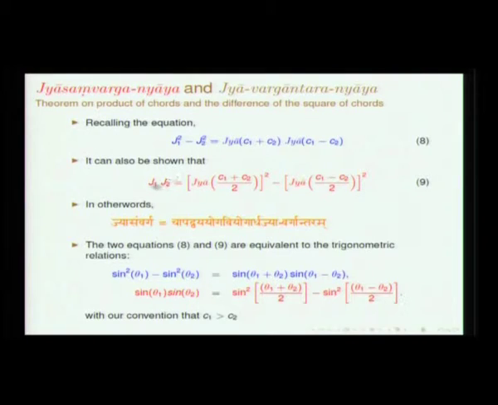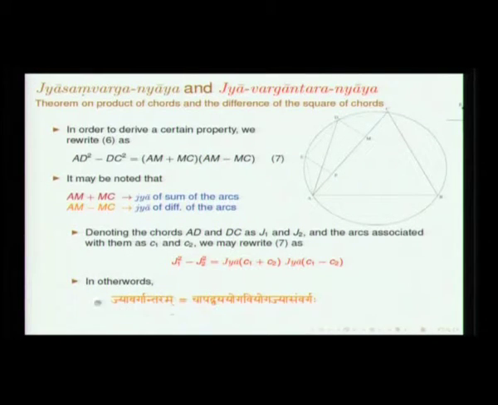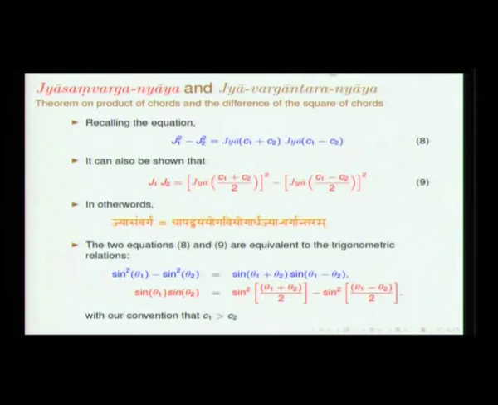This is another result which can also be shown. The previous result has to do with the jya varga, the jya vargantara. This result is the jya samvarga, the product of two jyas. These jyas will basically form the segments of the cyclic quadrilateral. That is why we have these results in place.